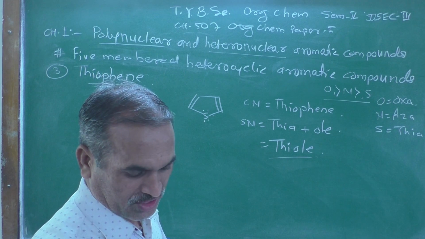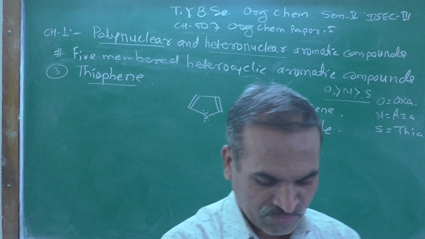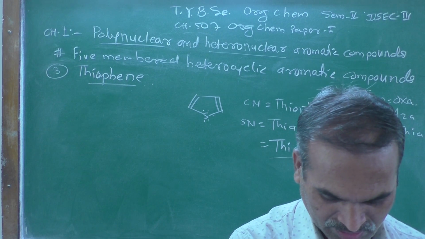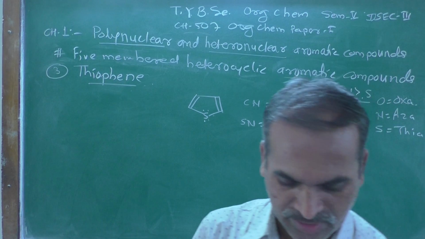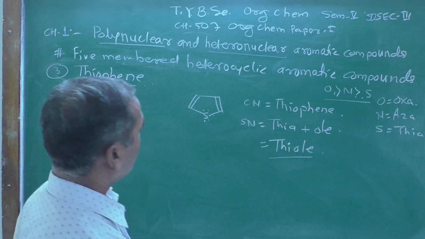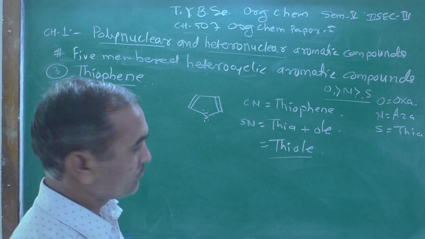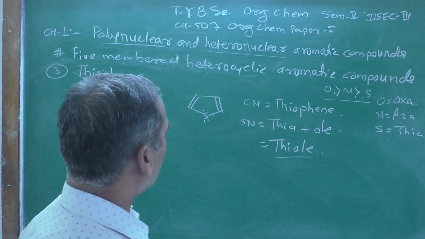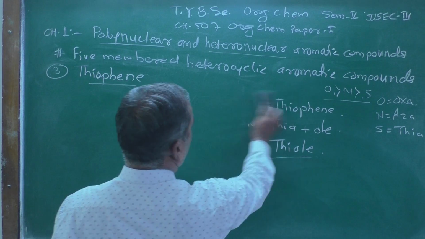But how do you synthesize thiophene in the laboratory? That we will discuss here. Now, how do you synthesize thiophene?